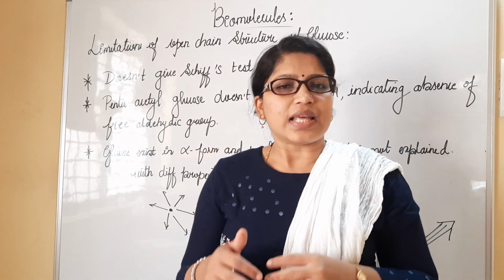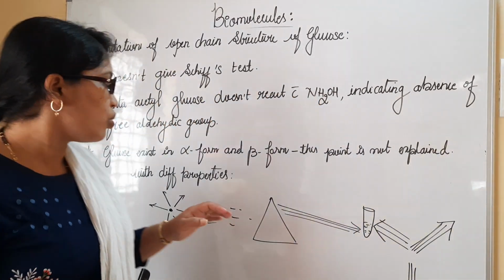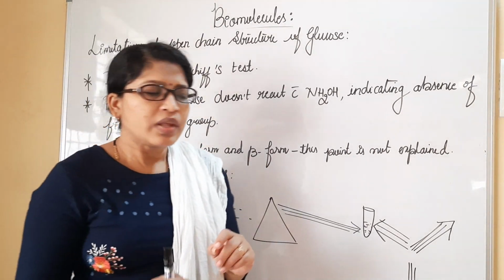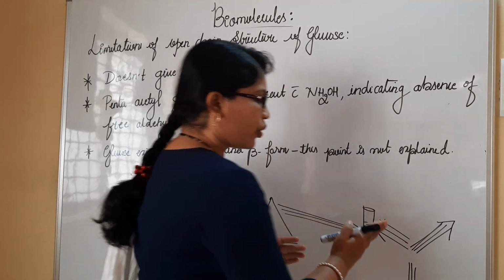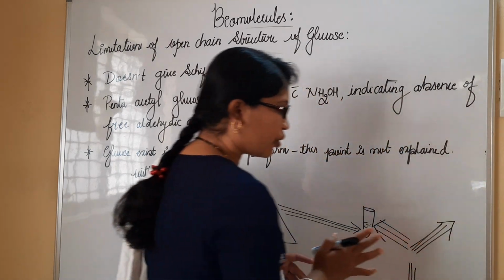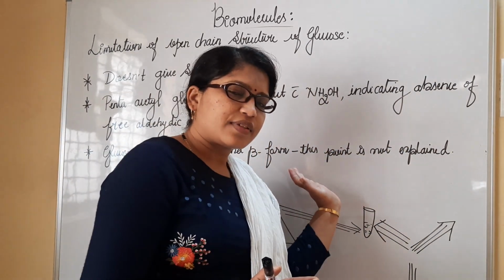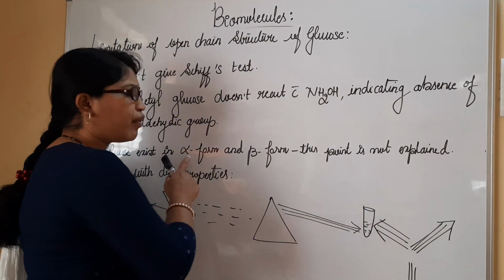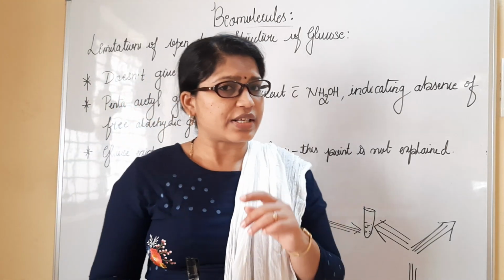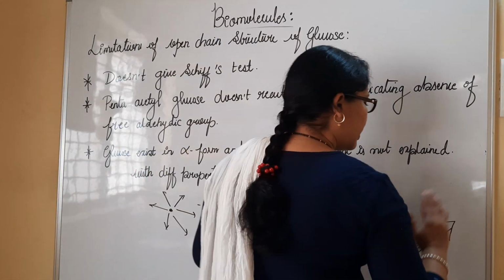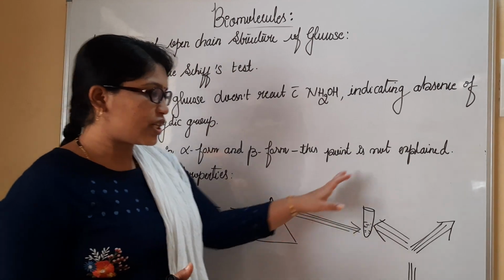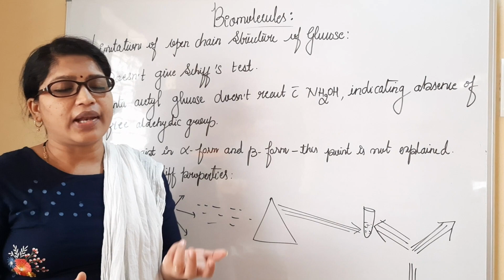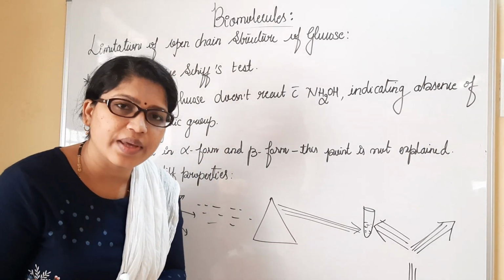I am explaining these things here mainly because glucose shows an alpha form as well as a beta form. If the compound is rotating to the right side, it is dextrorotatory. If it is rotating to the left side, it is levorotatory. These two forms are also called alpha form and beta form respectively. Alpha right side, beta left side. And such compounds are going to show different properties. They will show different boiling points, different properties are going to be exhibited.